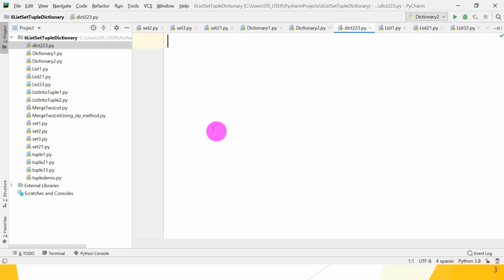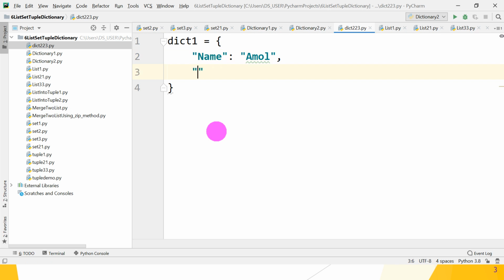Now create the dictionary, dict1 is equal to curly brackets, and inside the curly brackets mention key values. Suppose name is a key, colon, and the value is my name, Amol, then separate the key value pairs by a comma.